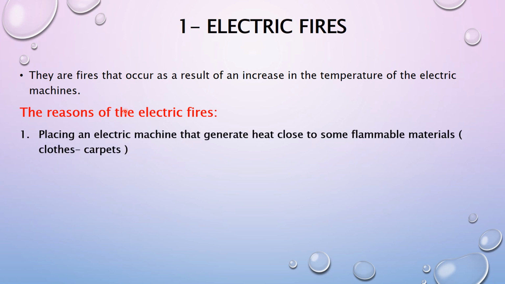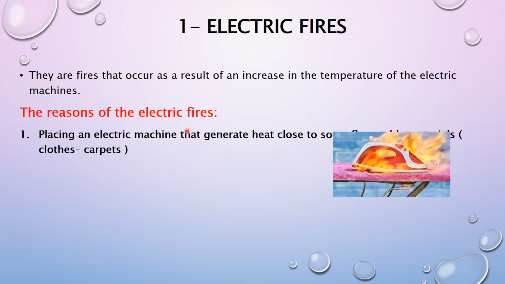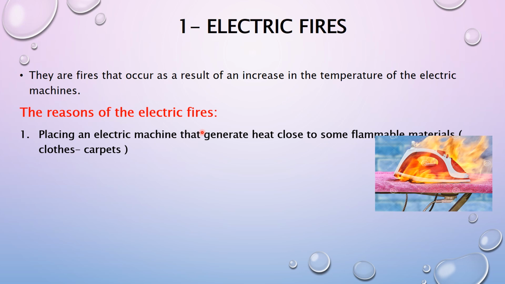The reasons for electric fires, number one, placing an electric machine that generates heat close to flammable materials. Flammable materials such as clothes and carpets. Look at this picture. This picture represents an electric fire. When you leave the electric iron, which generates heat, close to flammable materials, it may lead to electric fire because of the increasing temperature of the electric machine. So it causes electric fires.